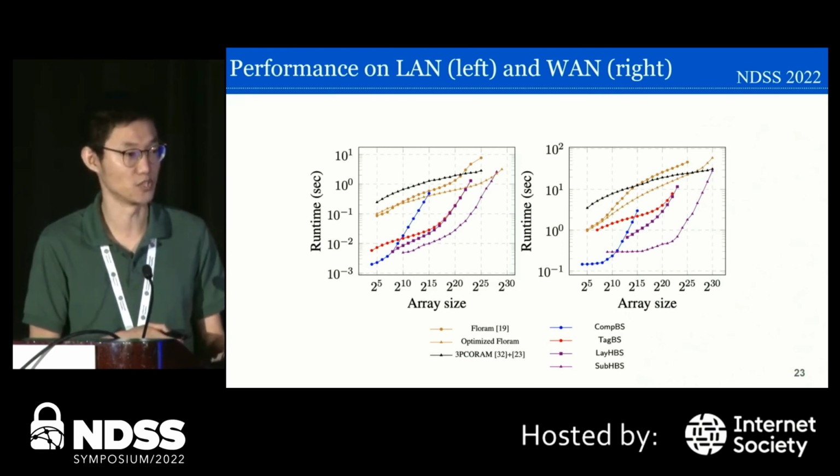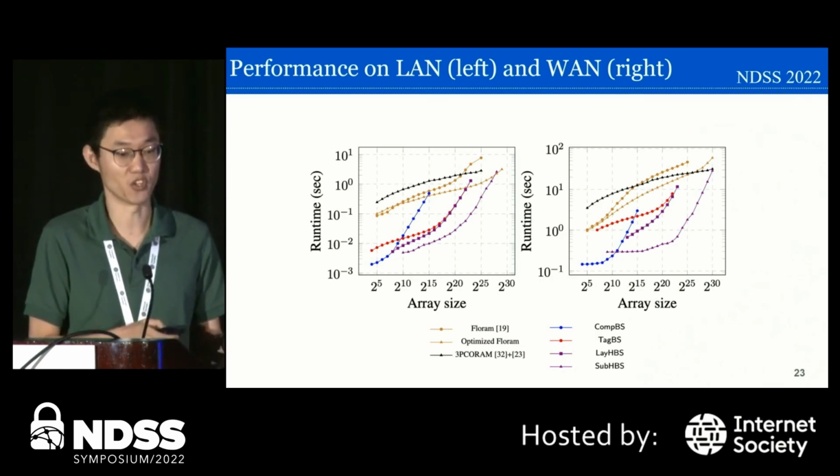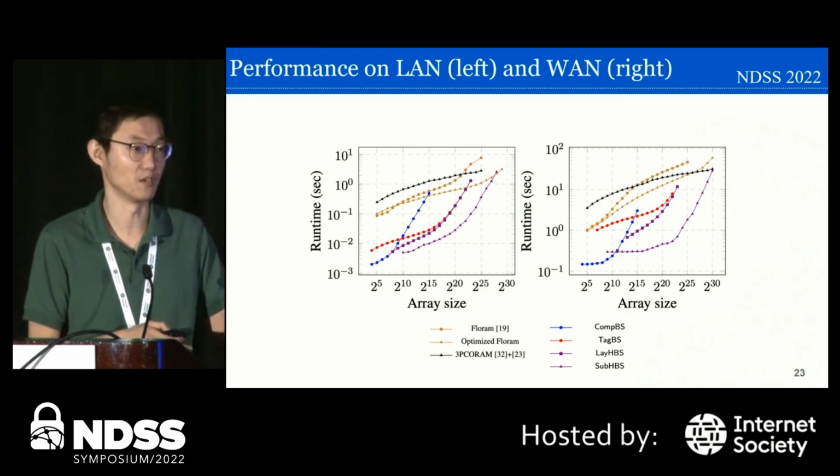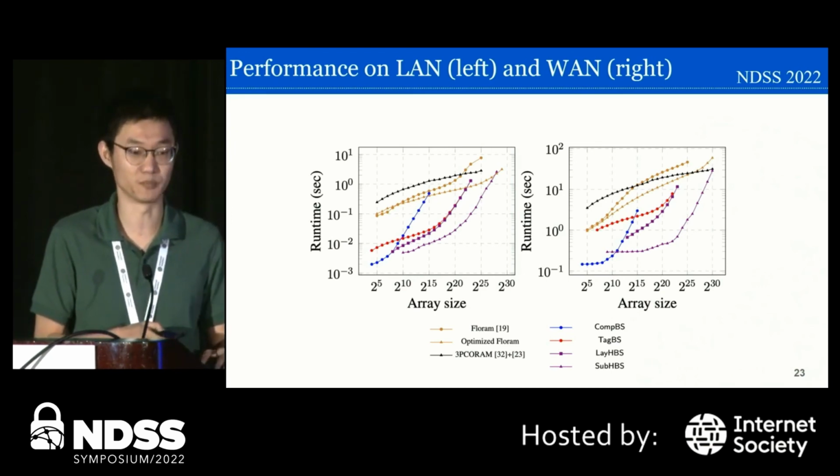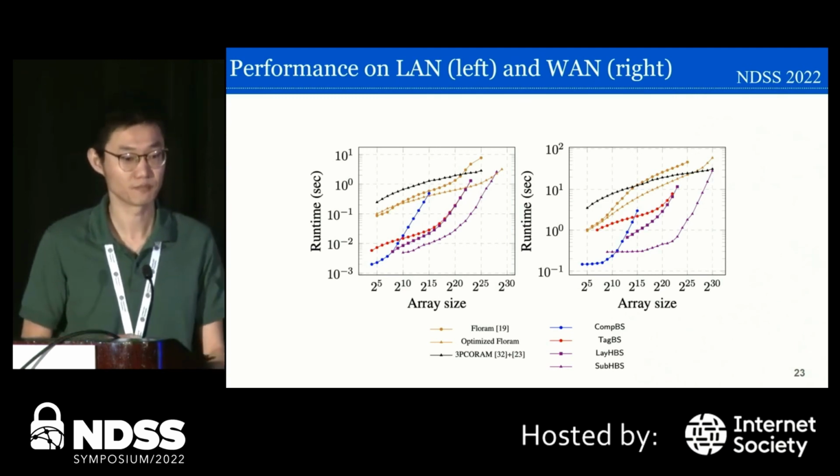Because of this optimized communication cost, you can see that our last hybrid solution outperforms all the other solutions, including the ORAM work. But at some point, when the array size is pretty large, the ORAM work will eventually outperform ours, because the ORAM work still has a better computation complexity.